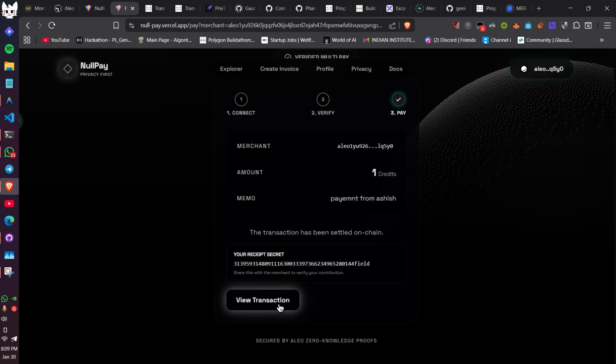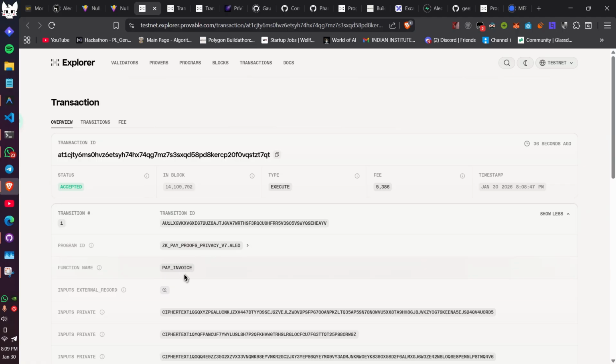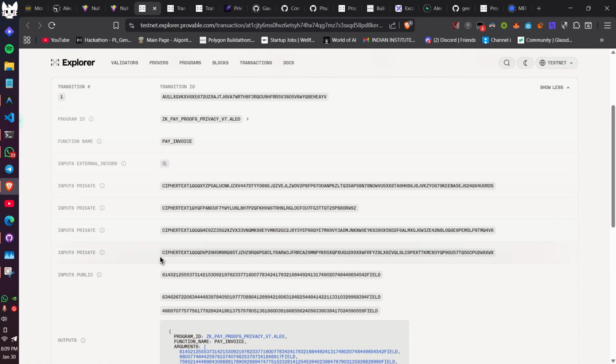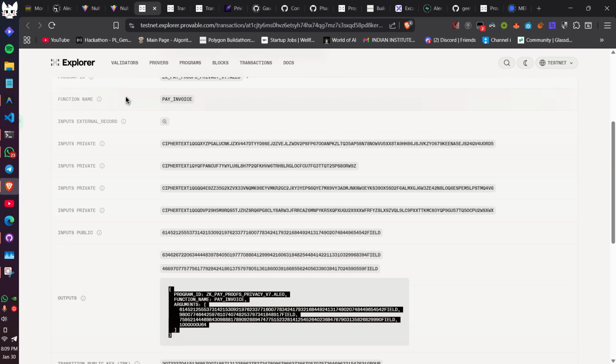And now here in the view transaction, you can also see the transaction ID that you have created. This is the pay invoice, etc., etc. And nothing is getting revealed. No address, no balance of the user is getting revealed on chain.